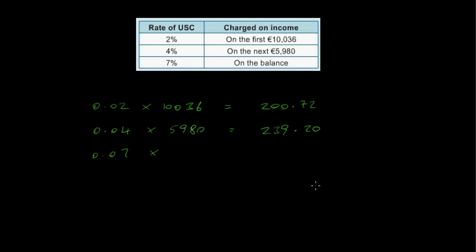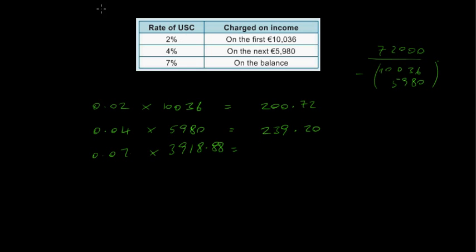So in other words, the way we work that out is we add these two up here and subtract from 72,000. So we take 72,000, which is the total amount in the year. We've got to add 10,036 and 5,980 and subtract those two amounts from 72,000. And what we get when we do that is 3918.88 here. Okay.